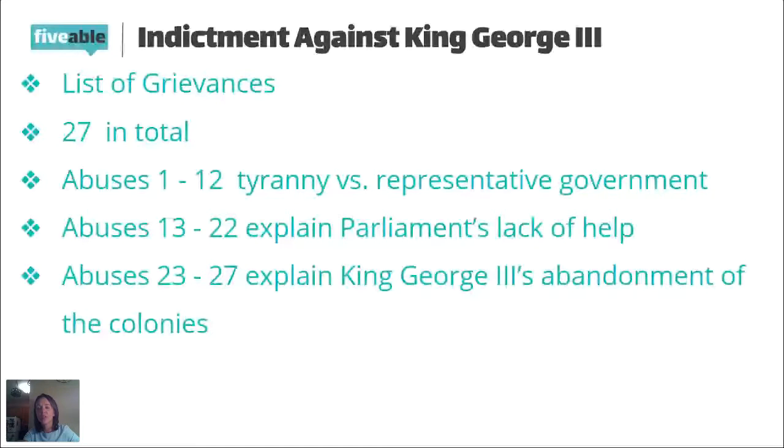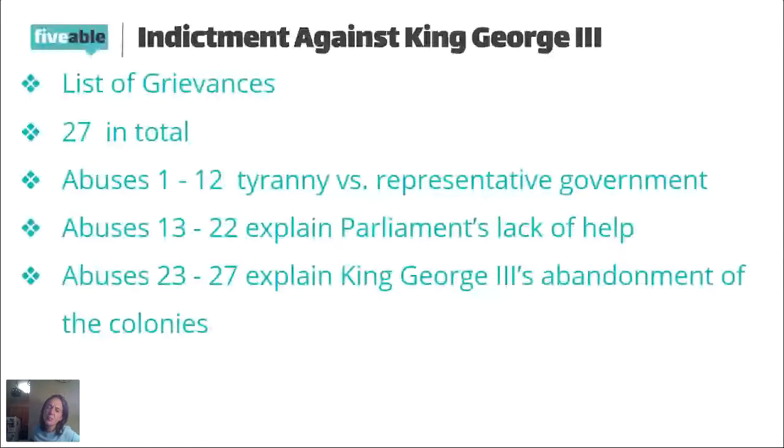So they talk about the laws that Parliament passed as far as quartering of the troops, when they closed the port of Boston, shutting off trade. They talk about taking away the right to trial by jury, forcing colonists to be tried in England, and no taxation without representation. So the fact that it's our colonial legislatures that should be the ones passing the taxes and not British Parliament. All these different things they considered as taking away their legislative power. They're looking at Parliament and listing those abuses.